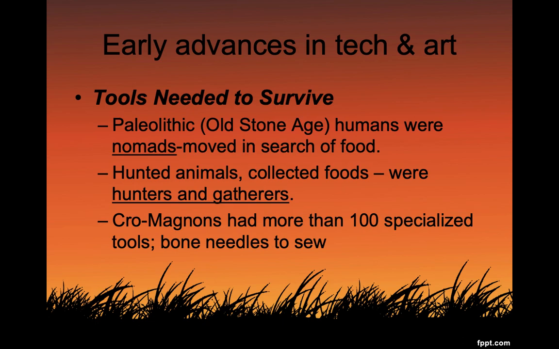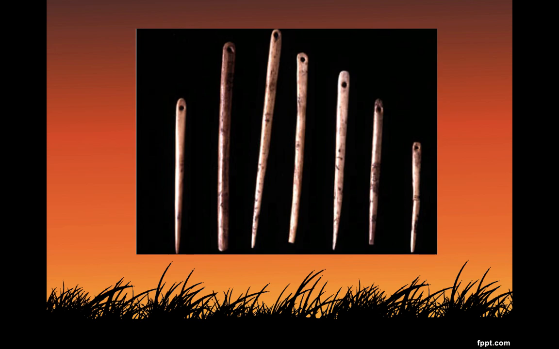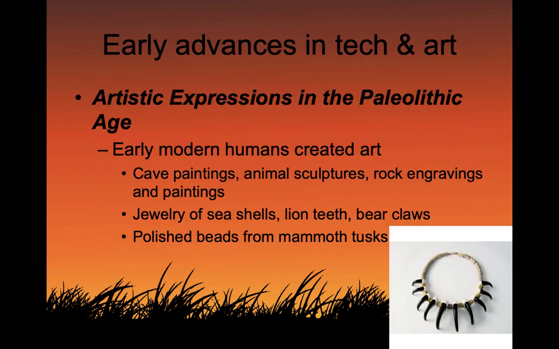Paleolithic, which remember is Old Stone Age or the Ice Age, they were nomads. They moved in search of food. They hunted animals, collected food, so we call them hunters and gatherers. Cro-Magnons had more than 100 specialized tools. One of them was called the bone needle, and they used it to sew. So these are actual bones they used from those people that had died, and they used them to sew, whether it be hides from animals or other materials that they found in nature.